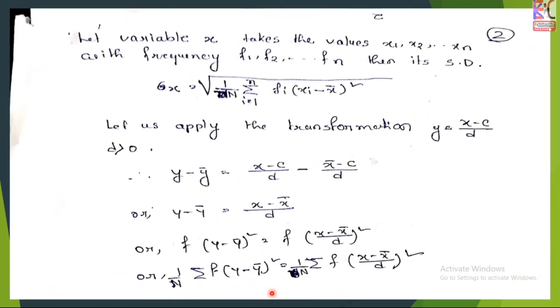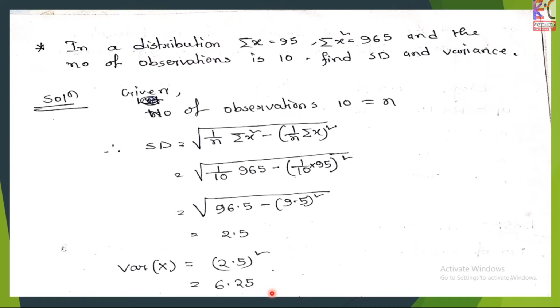Okay, let us take an example for understanding how to find the standard deviation and variance, given summation x and summation x square. We know the formula of standard deviation. The given number of observations is 10, and we take the number of observations equal to n, so n equals 10. Standard deviation equals root over 1 by n summation x square minus 1 by n summation x whole square.